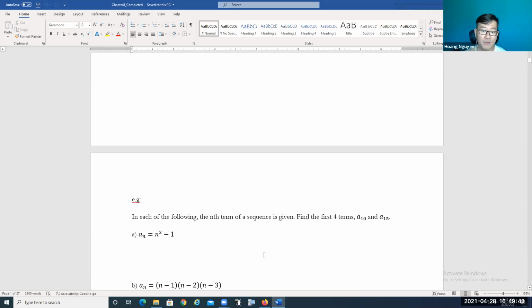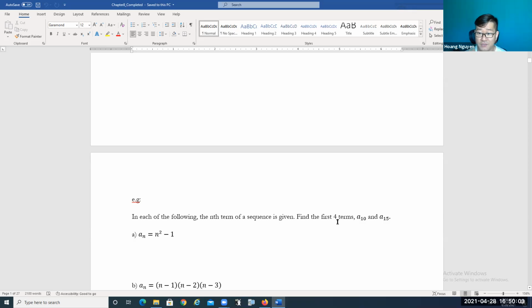Okay, so in each of the following, the nth term of a sequence is given. Find the first 4 terms. What does it mean by that? Find the first 4 terms means you have to find A1, A2, A3, A4. And then you also need to find A10 and then A15.